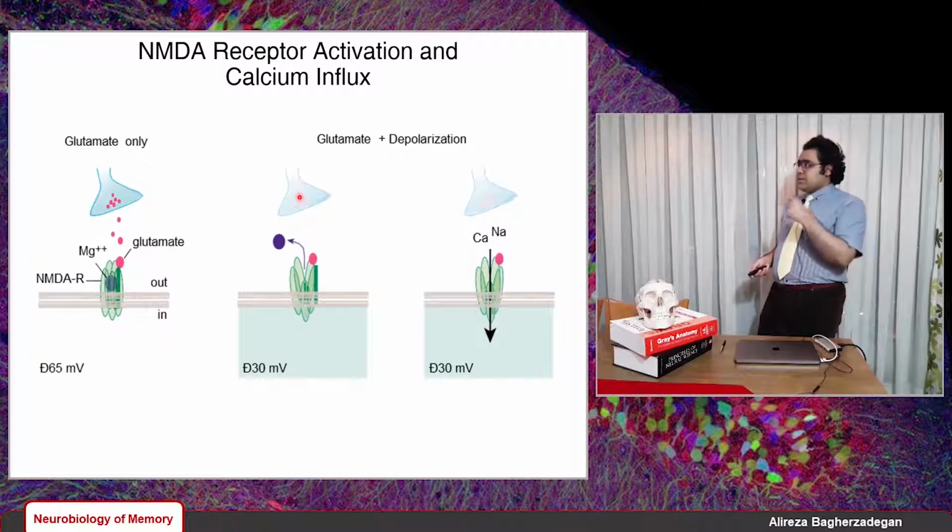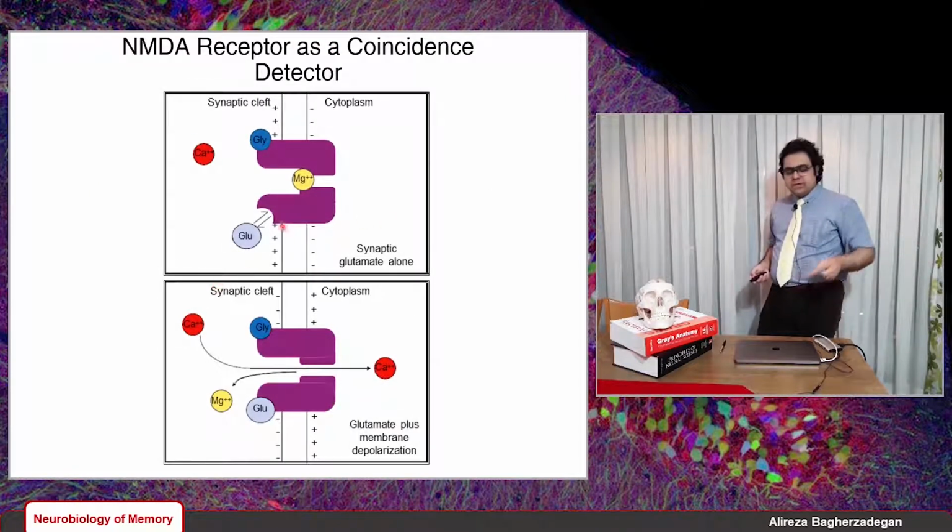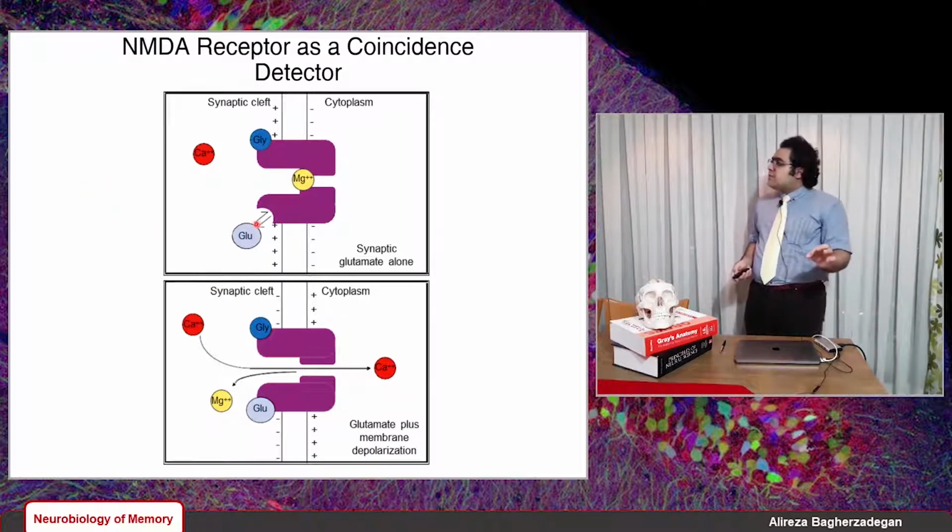But when we have depolarization in the postsynaptic cell, for example, when we depolarize the postsynaptic cell to, for example, plus 30 millivolts, what happens is that this magnesium blockade is relieved. And now the calcium ions can get in. The sodium ions can also get in. So these NMDA receptors act as a coincidence detector because they need a simultaneous presence of both glutamate and depolarization.